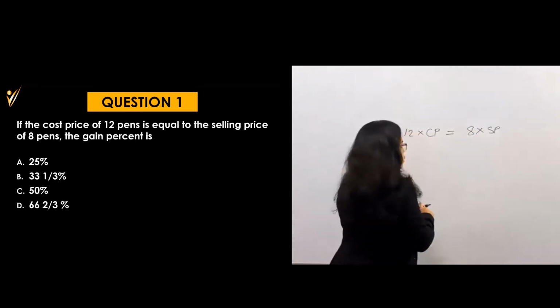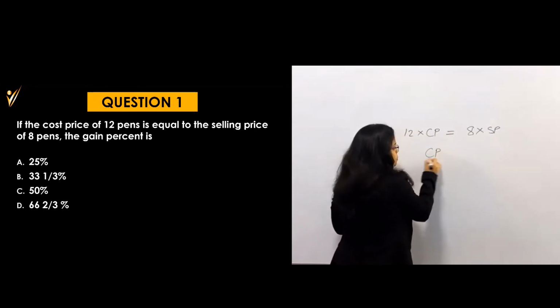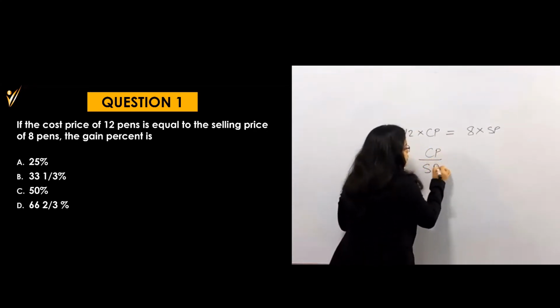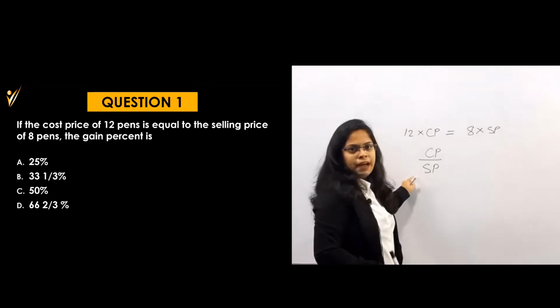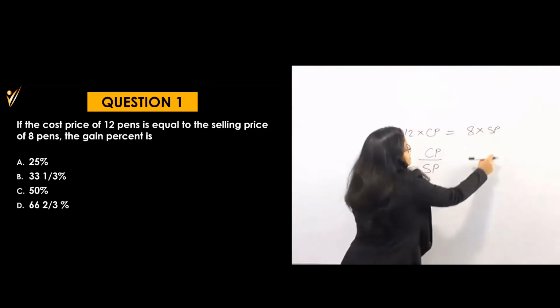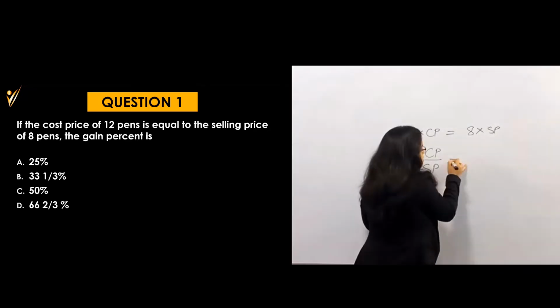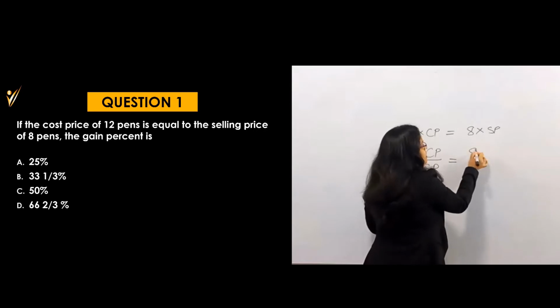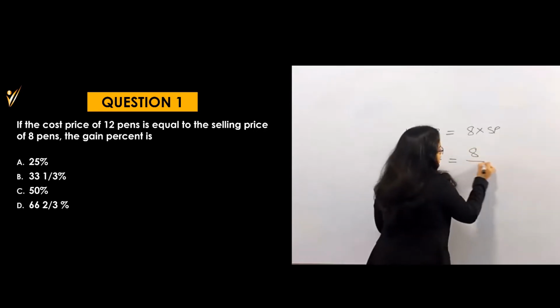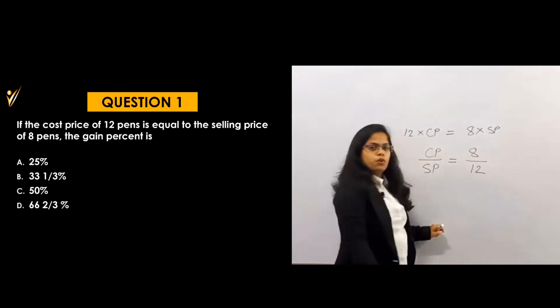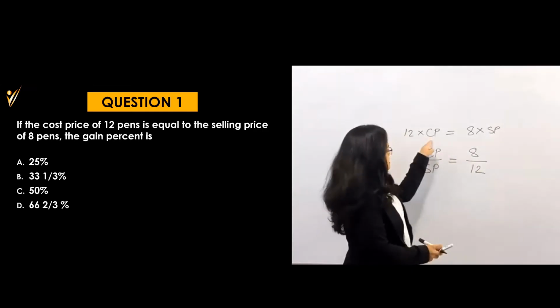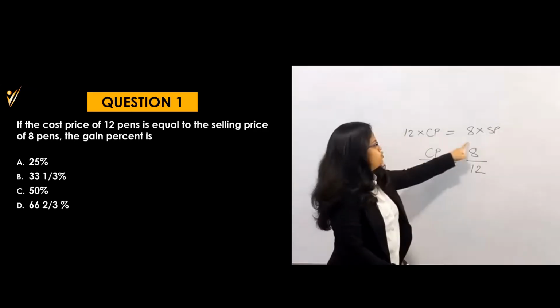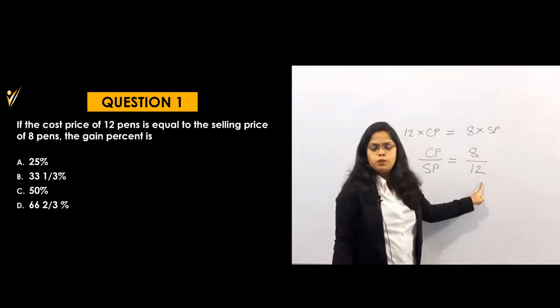Now let's see what I will do here. CP by SP. What am I doing? Cost price by selling price. This selling price goes to the divide, then is equal to this 8, and this 12 will go to the divide. Is this okay? What I did? CP by SP is equal to 8 by 12.